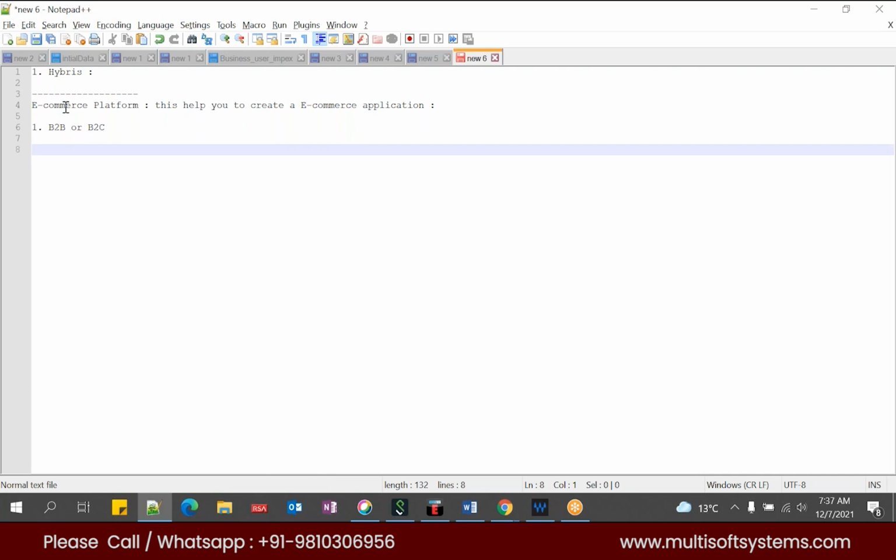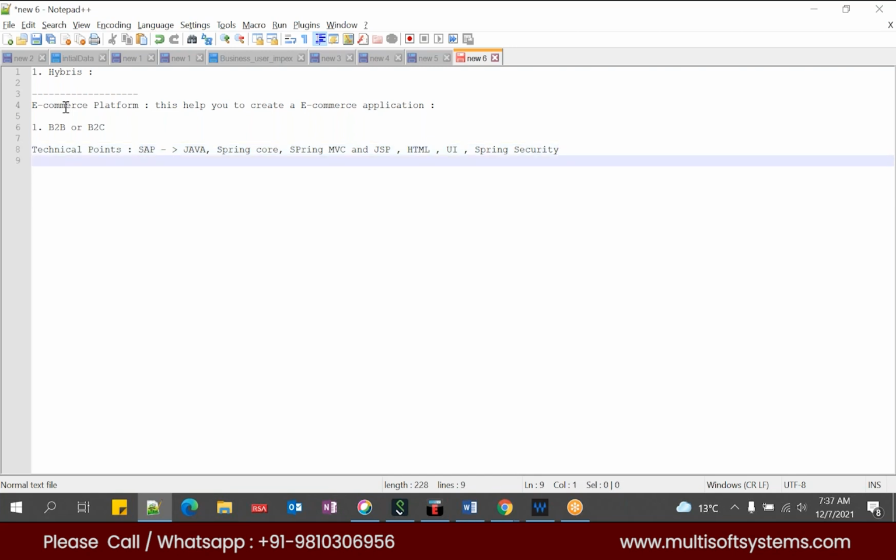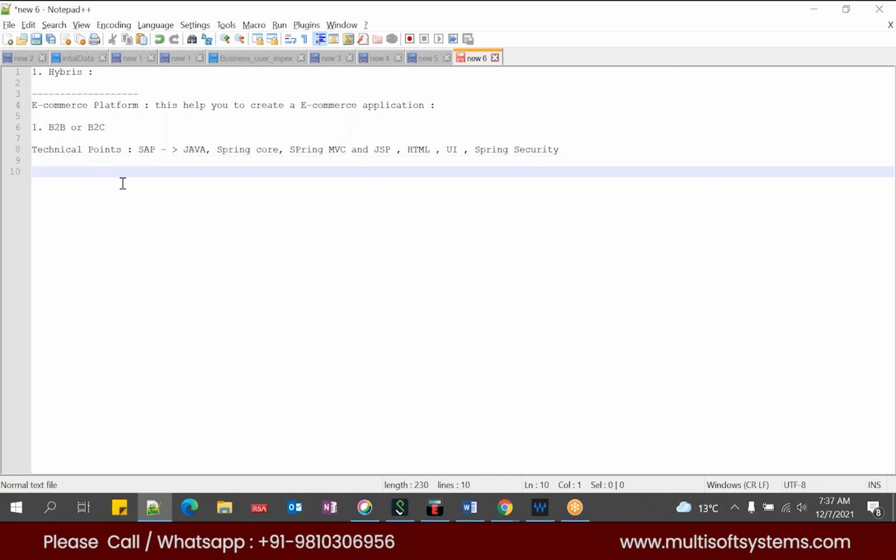If you talk about the technical points, Hybris is purely an SAP product and it uses Java, Spring Core, Spring MVC, and JSP and some HTML UI related stuff. And it uses Spring Security as well. So these are the technical points in terms of the e-commerce application, that is Hybris. Is it clear so far?